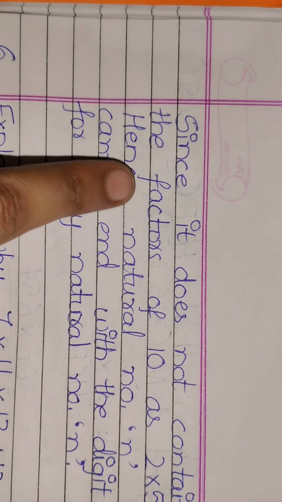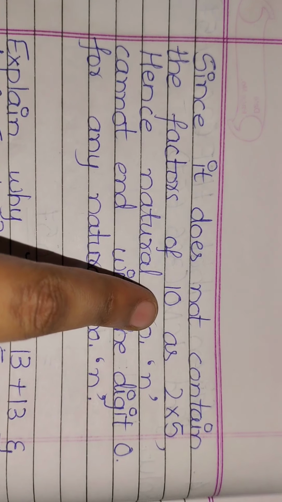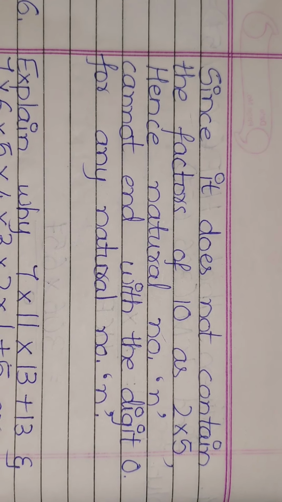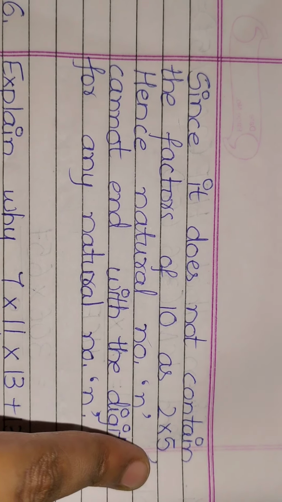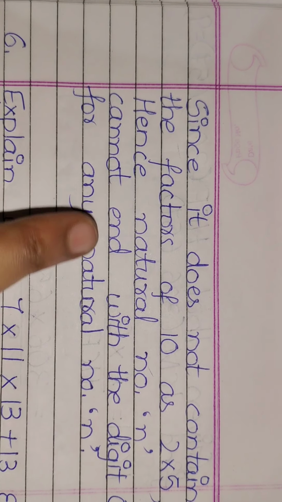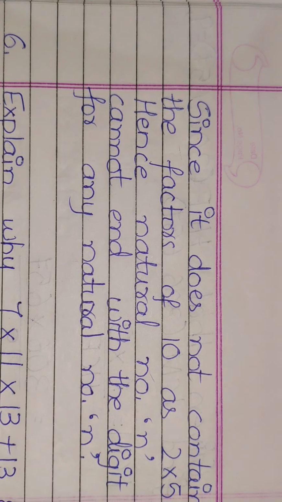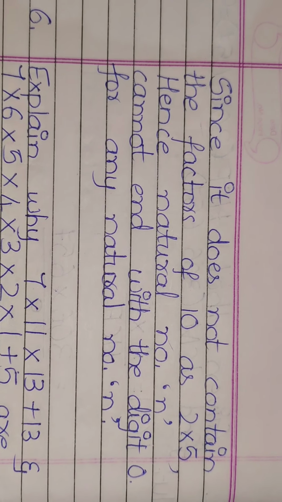Since it does not contain the factors of 10, was there any factors of 10? Any 2 into 5 derived from there? No. Hence, 6n cannot end with the digit 0 for any natural number n.